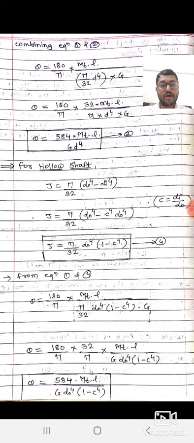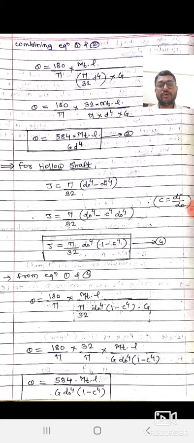Again for hollow shaft, we know that polar moment of inertia J equals pi by 32 into do raised to 4 minus di raised to 4. Here di and do are the inner and outer diameters of the shaft. We know that C equals the ratio of inner diameter to the outer diameter. By rearranging the equation, we get polar moment of inertia J equal to pi by 32 d raised to 4 into bracket 1 minus C raised to 4. That is our equation number 4.